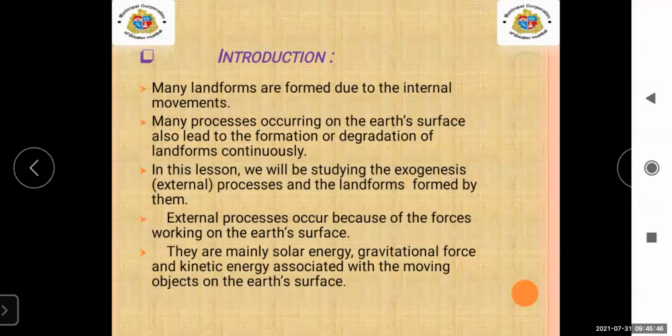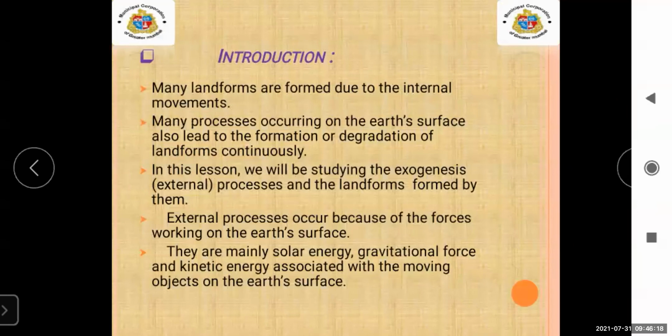Due to internal movements there are many landforms, and there are external movements too, where we will find different changes and new landforms formed on the exterior part of the earth. That is what we are going to learn in this lesson.